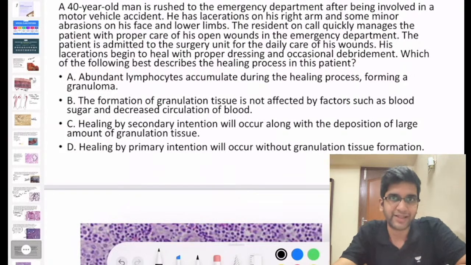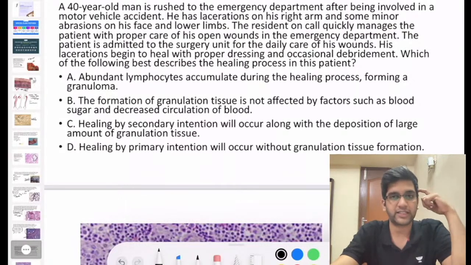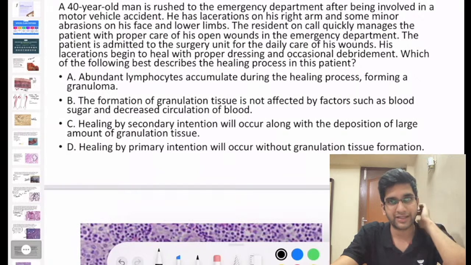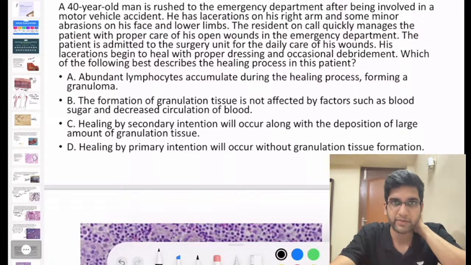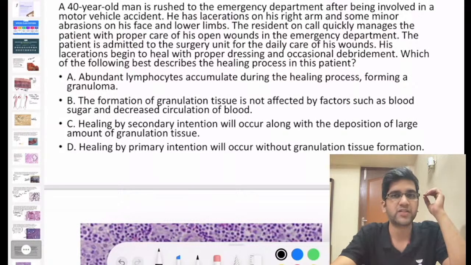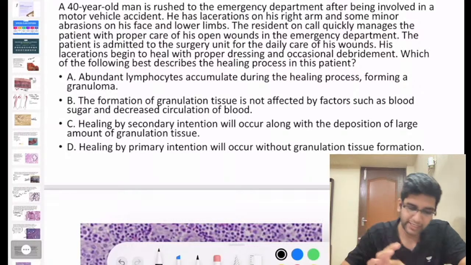This patient in question has a laceration. Will a laceration heal by primary intention or secondary intention? That's the first question. Lacerations never heal by primary intention, right? Lacerations are always going to heal by secondary intention only, right? It heals by secondary intention. So can I rule out option D?